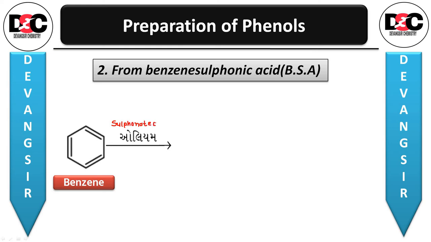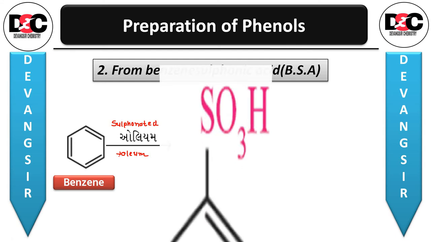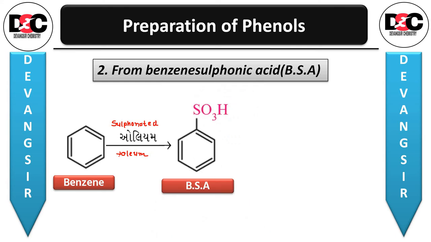Benzene is sulfonated with oleum, and benzene sulfonic acid is formed. This is the sulfonation, if you remember your 11th standard.